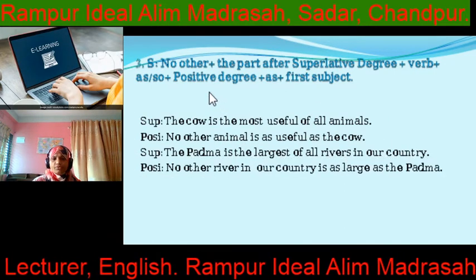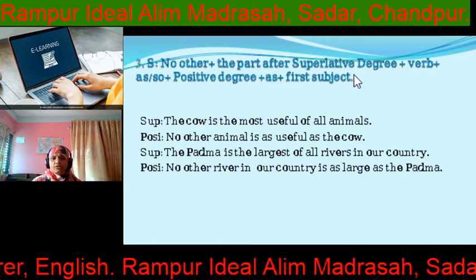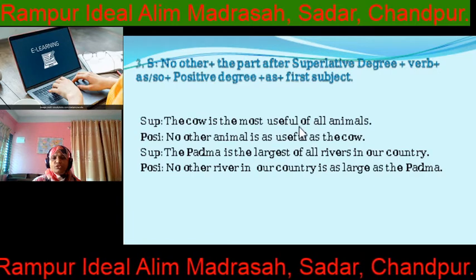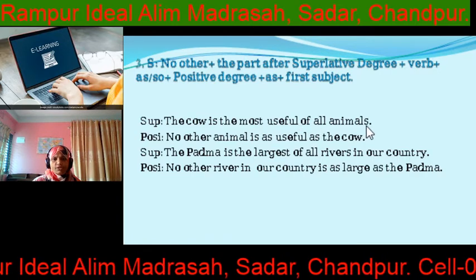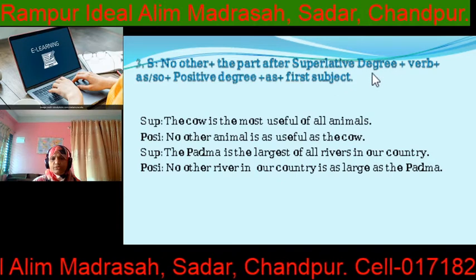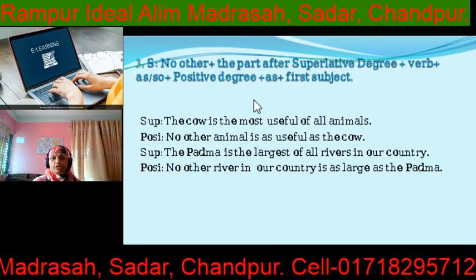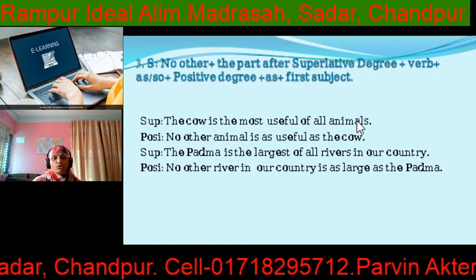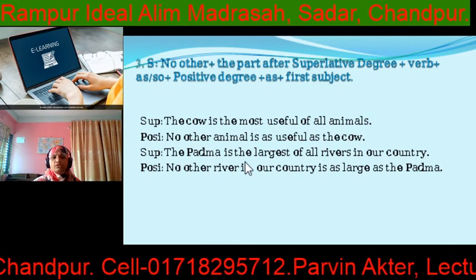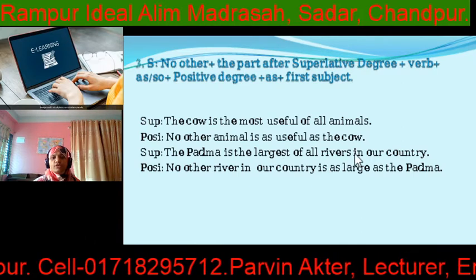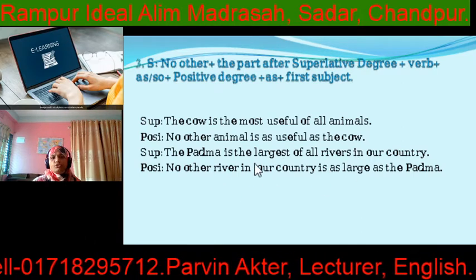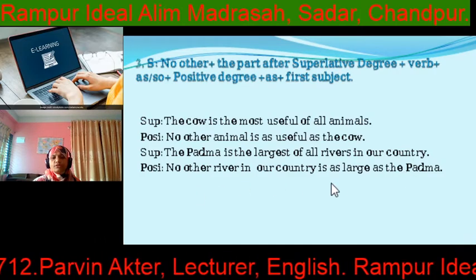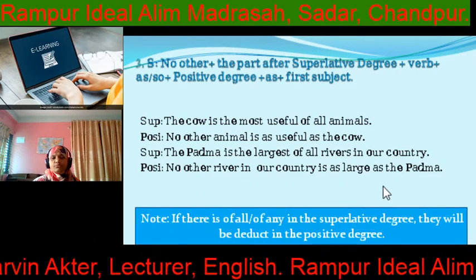Number 3. No other, the other part of the superlative degree, verb, as, so positive degree. The cow is the most useful of all animals. So no other, the other part of the superlative degree, verb, as, positive degree. So no other animal is as useful as the cow. The Podda is the largest of our rivers in our country. No other river in our country is as large as the Podda.